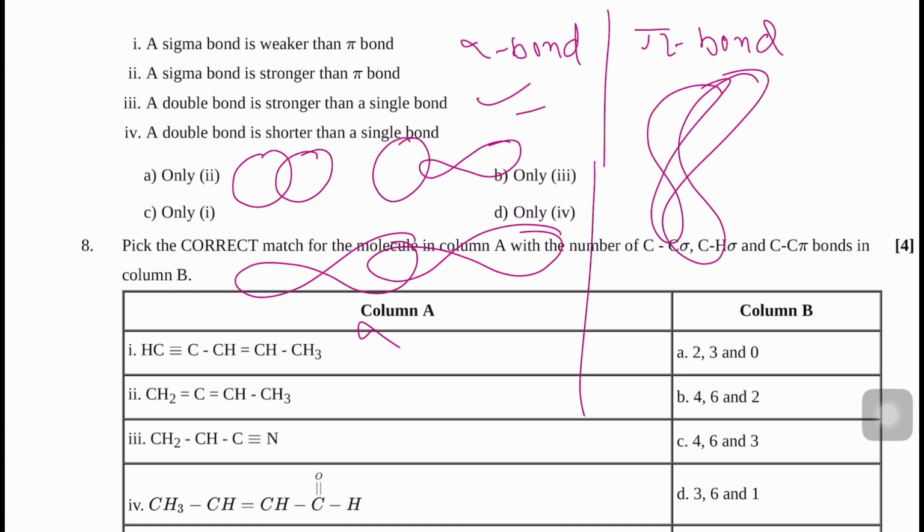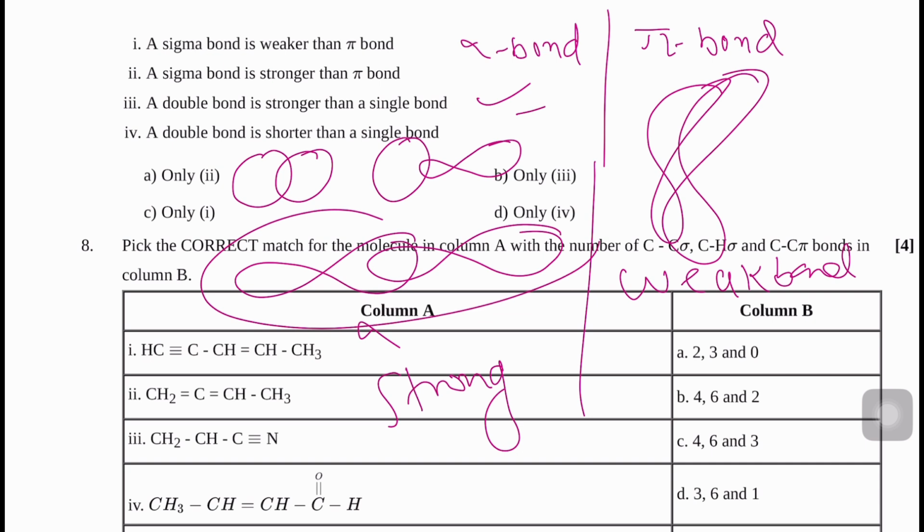And sigma bond is a stronger bond. Sigma bond is strong and pi bond is a weak bond. Why? Here there is maximum overlapping and here not maximum overlapping, the maximum extent of overlapping.